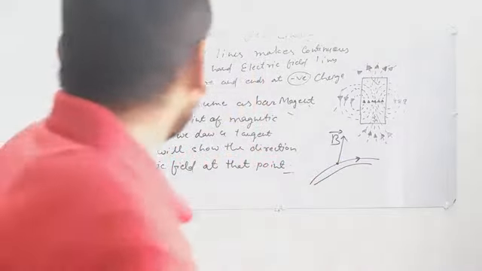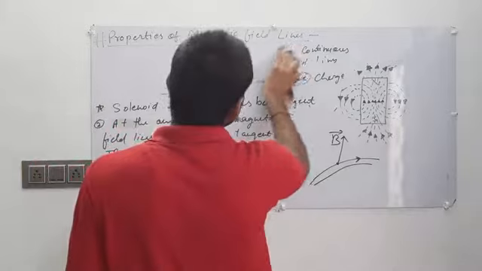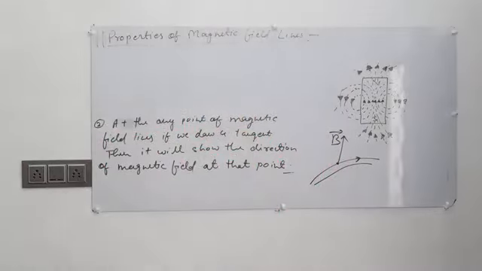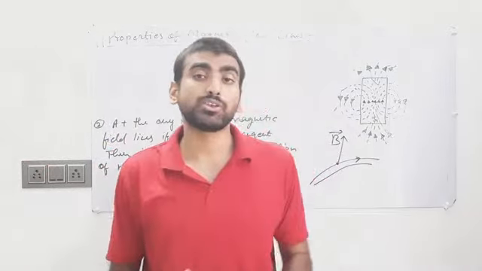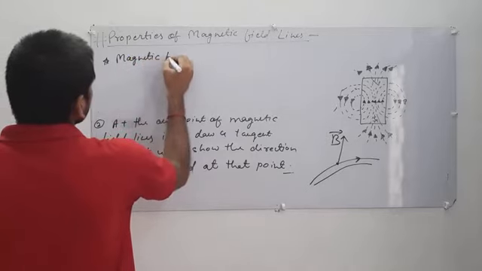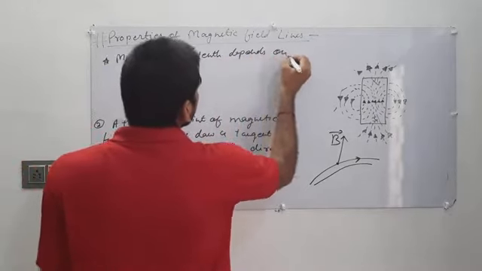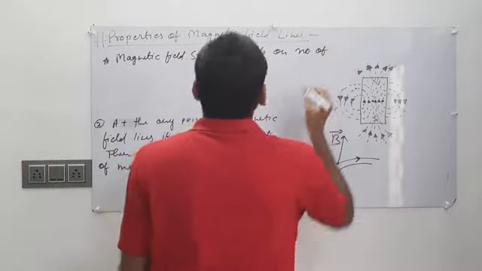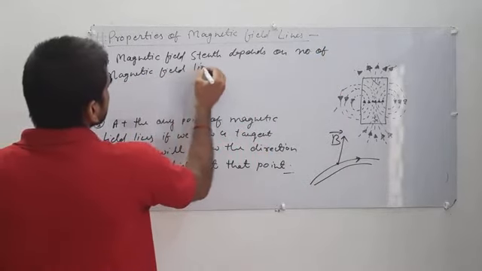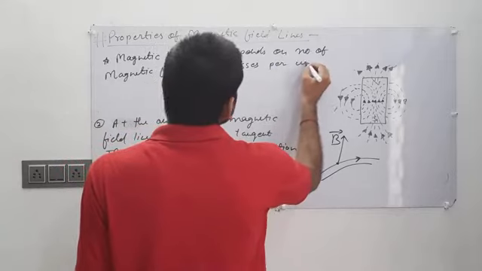Okay, now we discuss the other point, which says that the magnetic field strength depends on the number of magnetic field lines crossing per unit area.